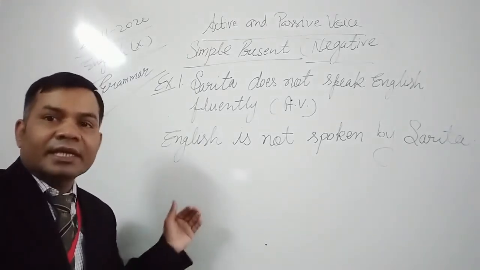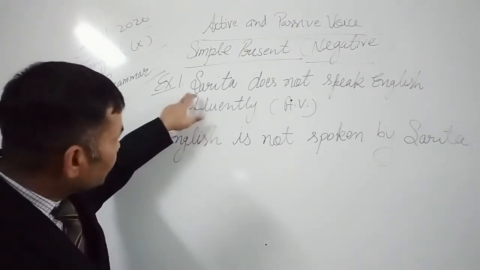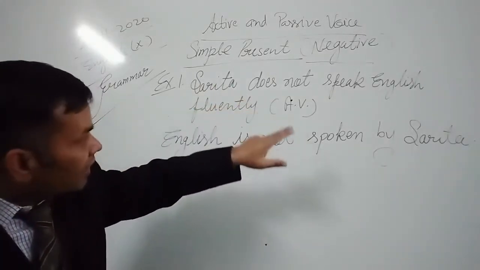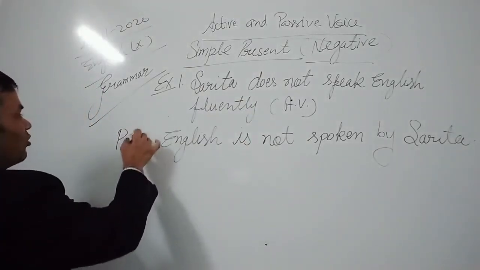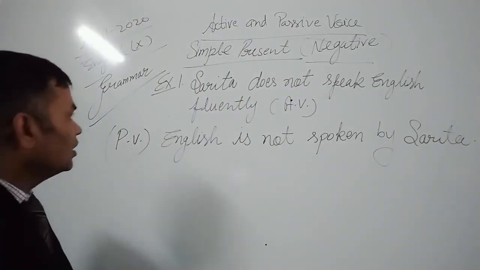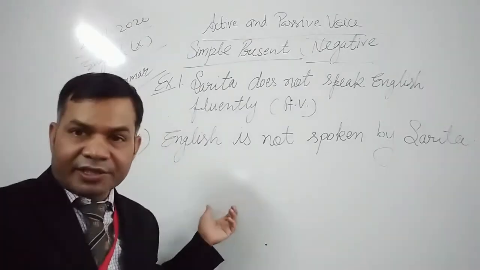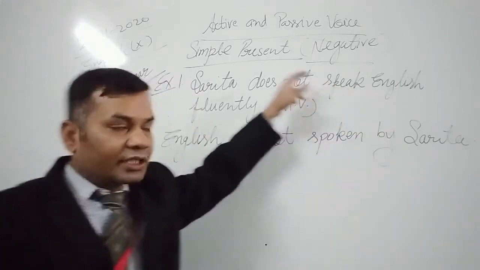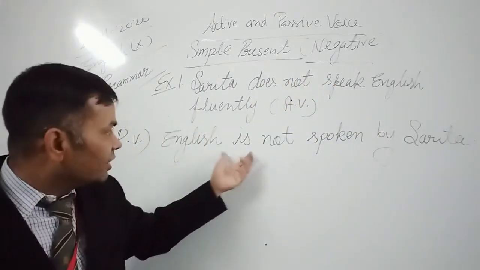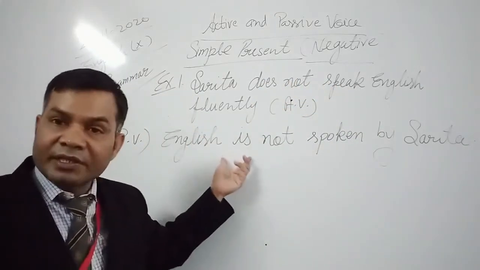Okay, dear student. So this is an example of a negative sentence of simple present tense in active voice as well as in passive voice. Sarita does not speak English. While converting it into passive voice, first of all we have to write the object. English is the object here. Now the helping verb is, am, are.